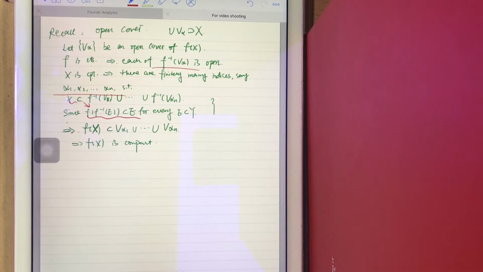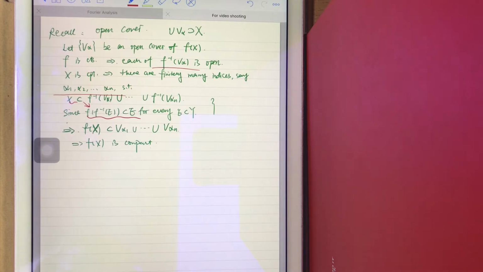Because every time you take the mapping of f, it's like shrinking its range of values.